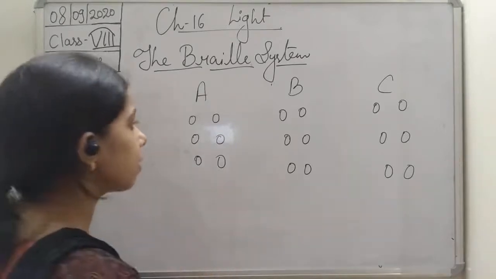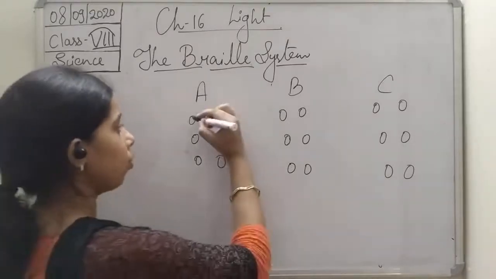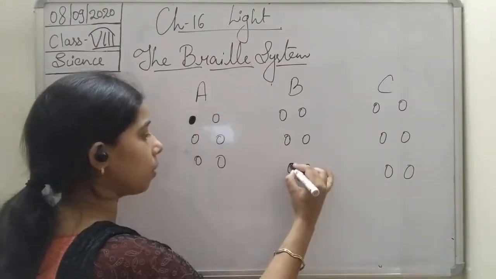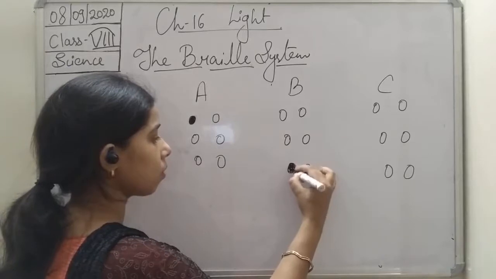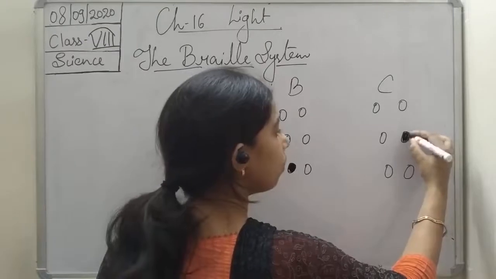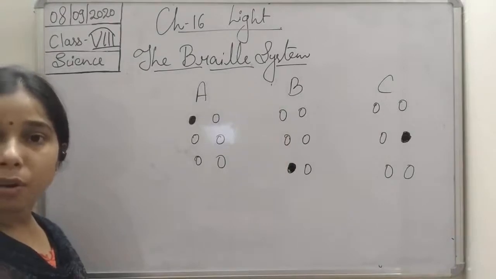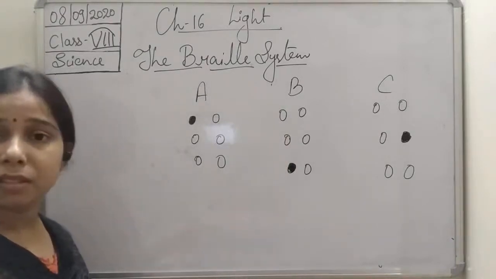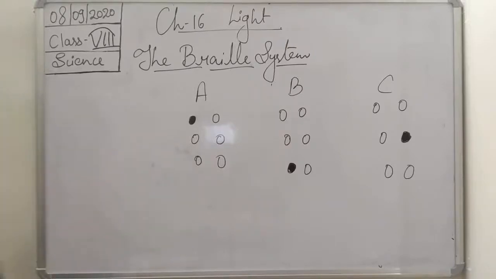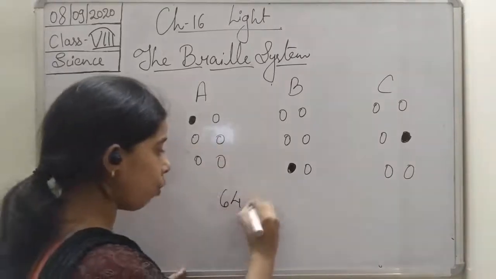Now out of the 6 positions, a dot may be raised at any position. Here this dot is raised, in this one maybe this one is raised, or here you see this one. So out of these 6 dots, it can be raised at any of the 6 positions, and this makes the 63 patterns. So this raised dot forms a combination.